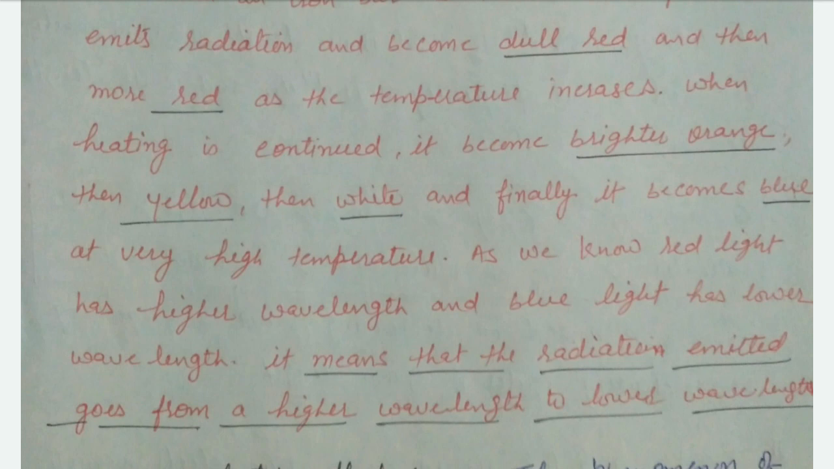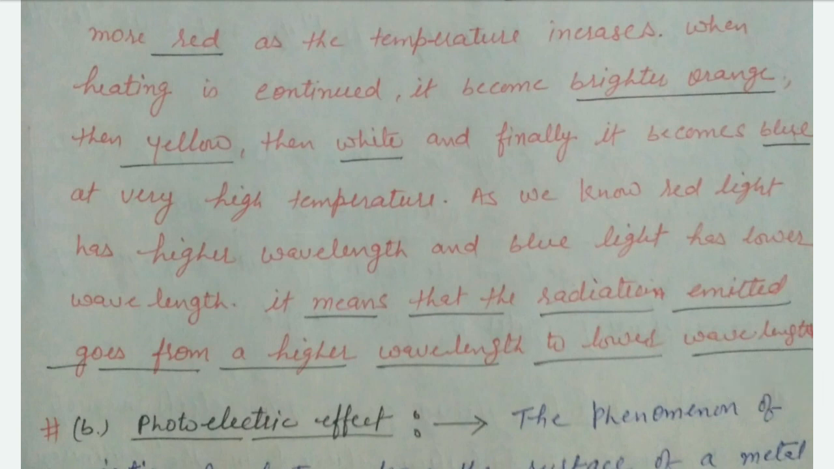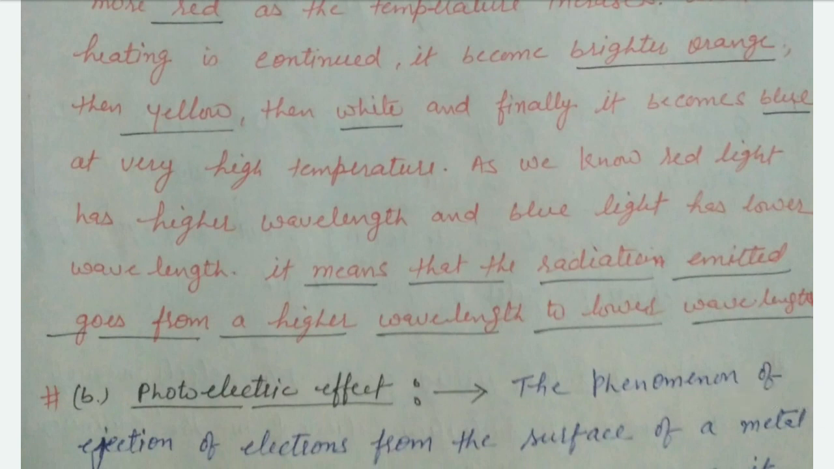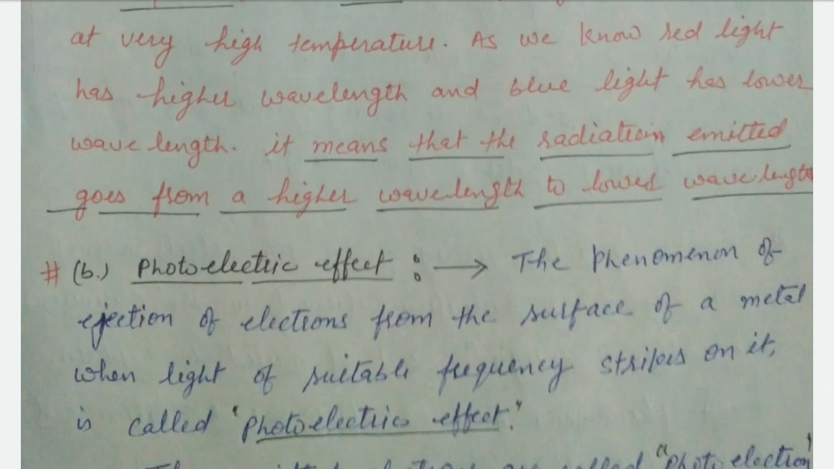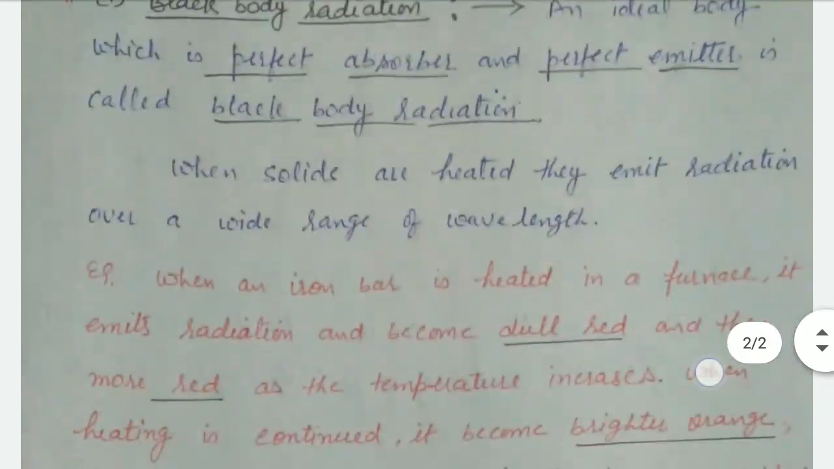It means the red light has higher wavelength and blue light has lower wavelength. It means when the temperature increases, the radiation emitted goes from higher wavelength to lower wavelength. Is it clear? So this is black body radiation.